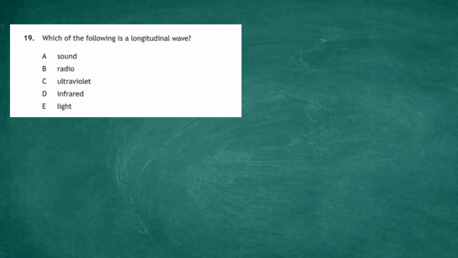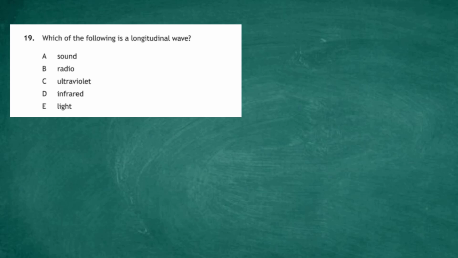Question 19 from the 2022 National 5 Physics Examination from the SQA. Which of the following is a longitudinal wave? Is it sound, radio, ultraviolet, infrared or light? Well, we can see that 4 out of those waves are members of the electromagnetic spectrum, and sound is not one, and sound needs a medium to travel through.